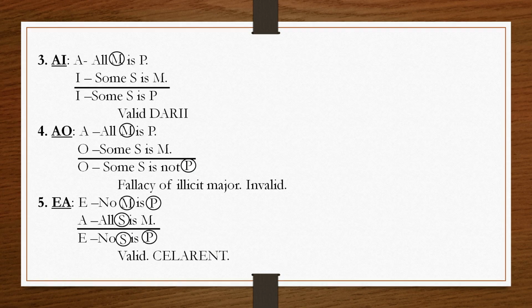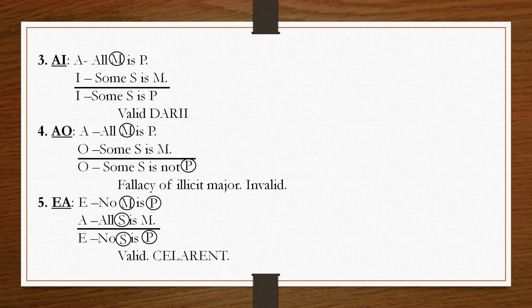The A proposition major premise distributes M, the middle term, but it does not distribute the major term. So here we commit the fallacy of illicit major. This is an invalid mode, because the major term is distributed in the conclusion but undistributed in the major premise. Now, the next combination is EA.